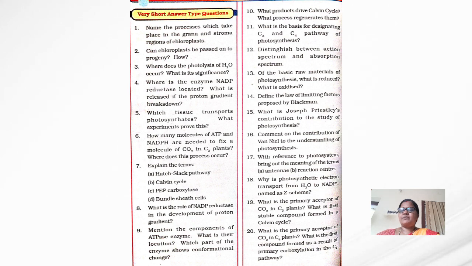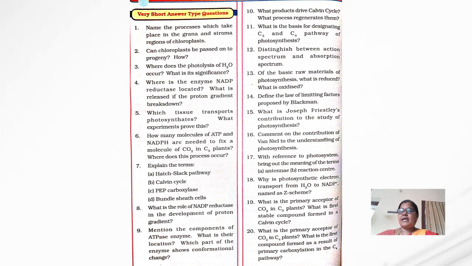Can chloroplast be passed on to the progeny? How? Where does the photolysis of water occur? What is its significance? Next, where is the enzyme NADP reductase located? And what is released in the proton gradient breakdown? Next question is, which tissue transports photosynthate and what experiments prove this? And next, how many molecules of ATP and NADPH are needed to fix a molecule of carbon dioxide in C3 plants? Where does this process occur?